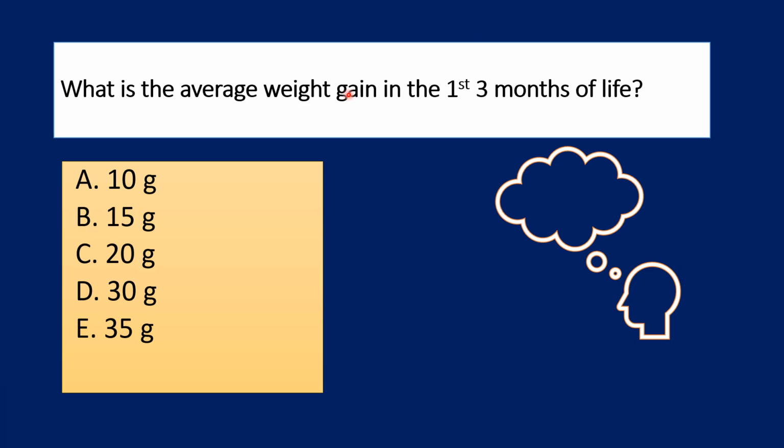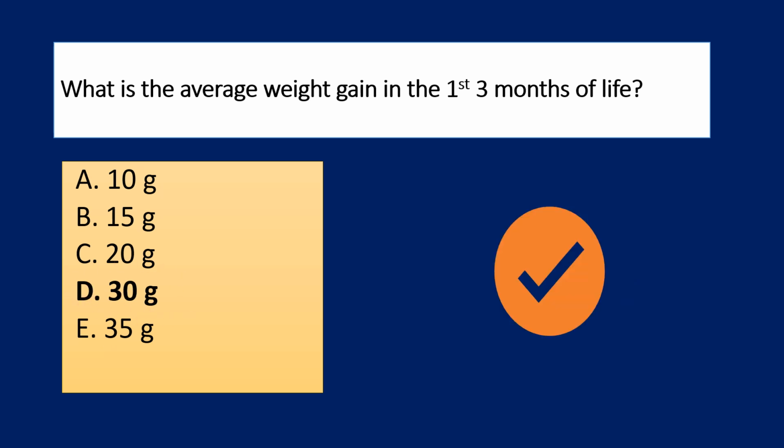What is the average weight gain in the first 3 months of life? 10 grams, 15 grams, 20 grams, 30 grams, or 35 grams? The correct answer, 30 grams per day.